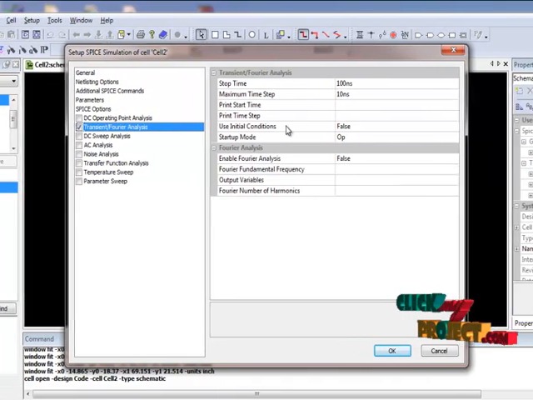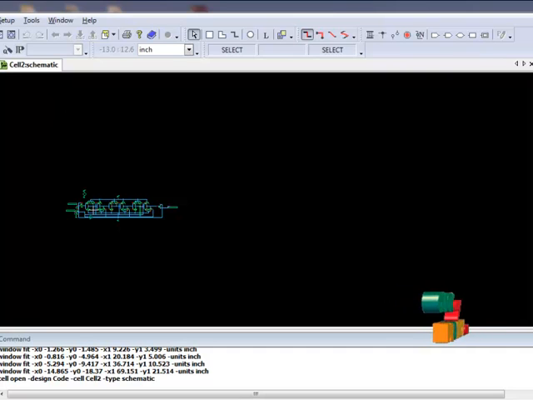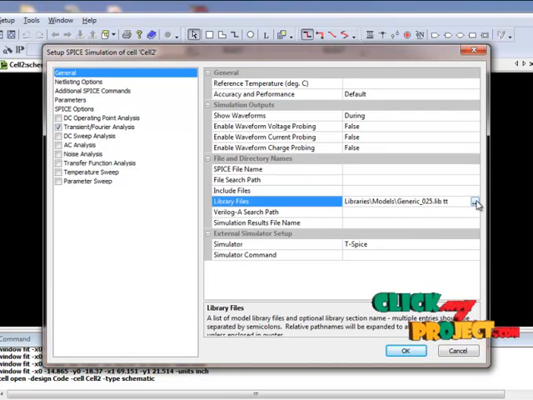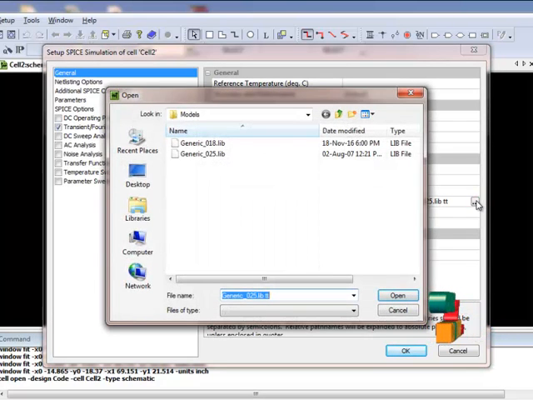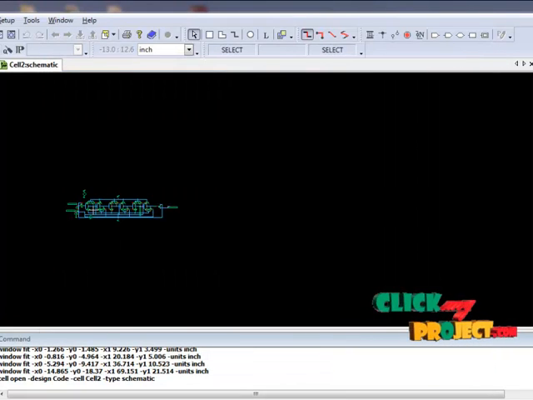This process completed, we give OK. Then very important is the library. We choose the library files we are using, the generic library files, from the same location as our product design code. After this, we go into running the process.